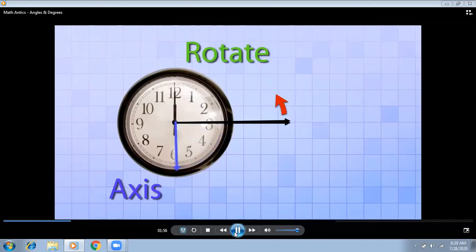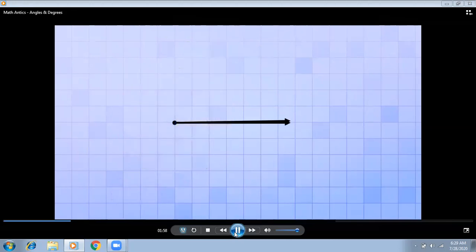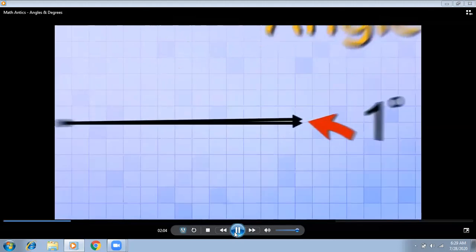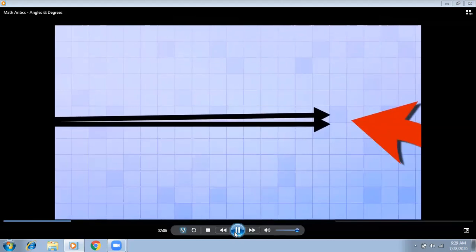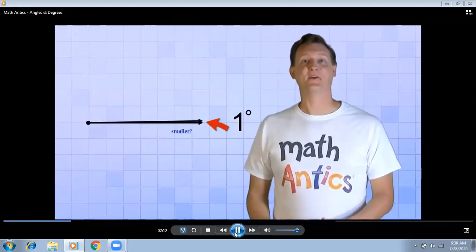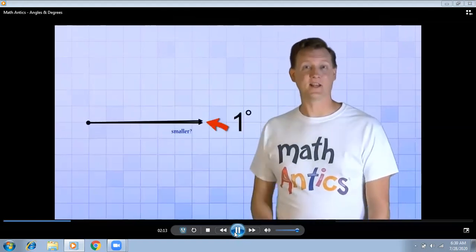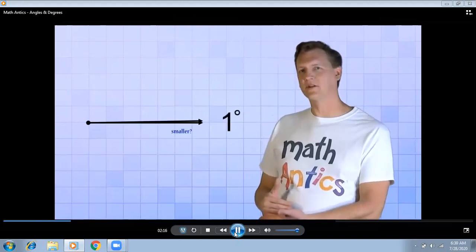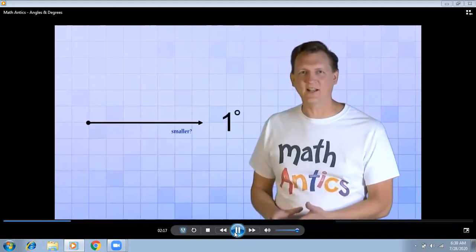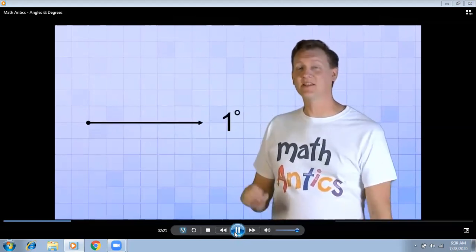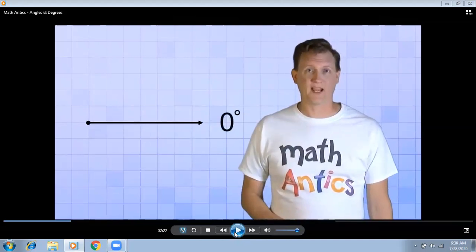Hands rotate around. Our rays now form an angle that measures 1 degree. And as you can see, 1 degree is a really small angle. We need to zoom in on it to see that it really is an angle. In fact, you might wonder if there could be any angle smaller than that. Yep, there sure are. And we saw one just a second ago. Before we rotated our top ray, when our rays were exactly on top of each other, that was a 0 degree angle. When two rays are exactly on top of each other, obviously they make a 0 degree angle.